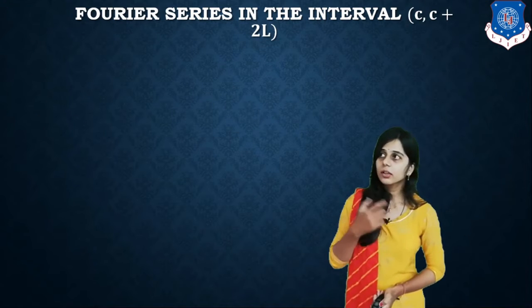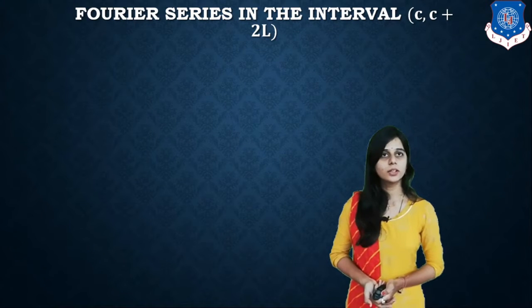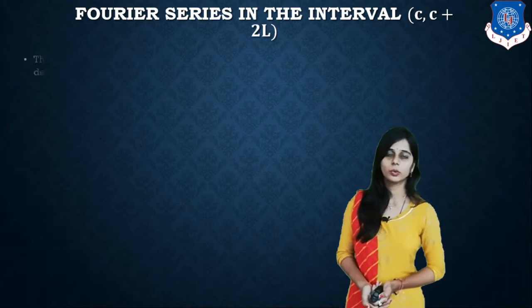Now we see the Fourier series in the interval c to c plus 2l.